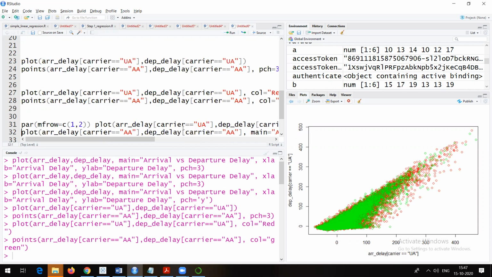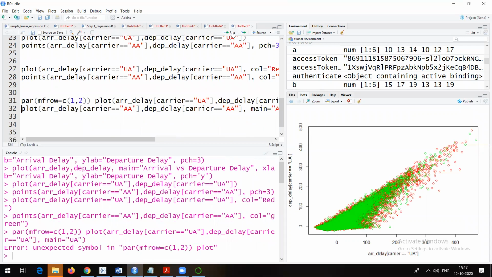So what can be done here is, suppose I run this particular command first, this one. Let me go and run it. Okay, it is showing me an error. Throw plot. Okay. Beside par, you have to enter that plot down, na?